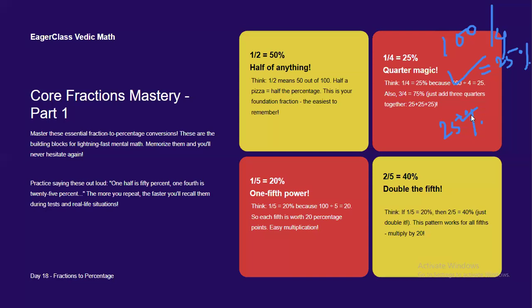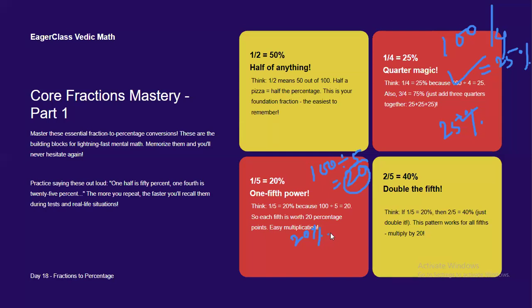Now next, 1/5 is equal to how much? First you have to think that 1/5 means divide 100 by 5. Then it would come to 20. So the answer would be 20%. 1/5 is equal to 20%, right?